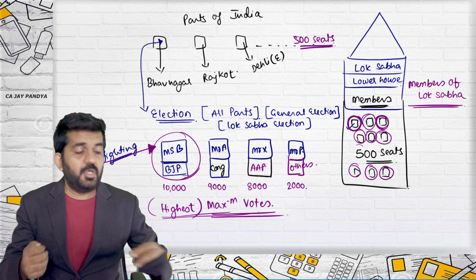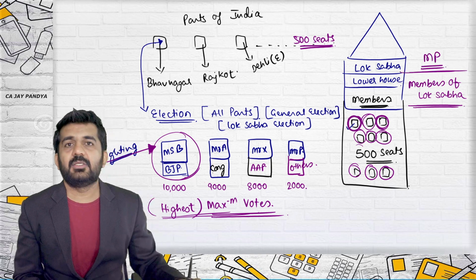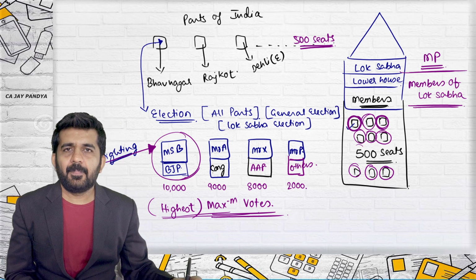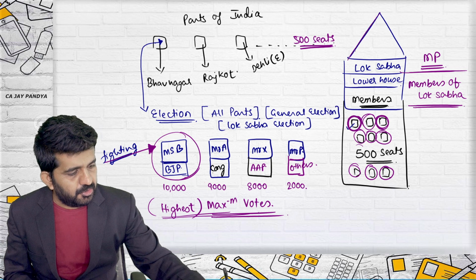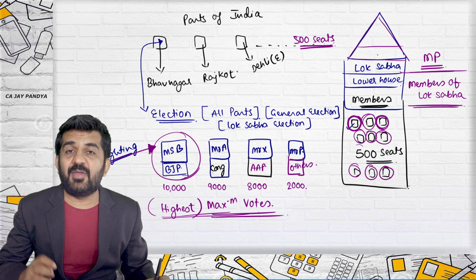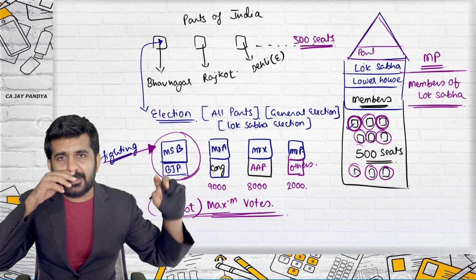They are sometimes even termed as MPs. What is MP? Member of Parliament. Why are they termed as members of Parliament? The place where they decide everything, where they have meetings, is termed the Parliament of India, which is in Delhi.